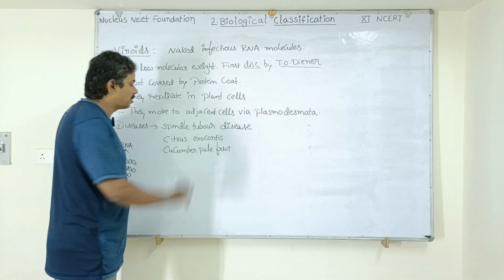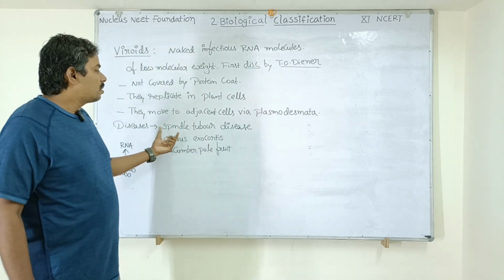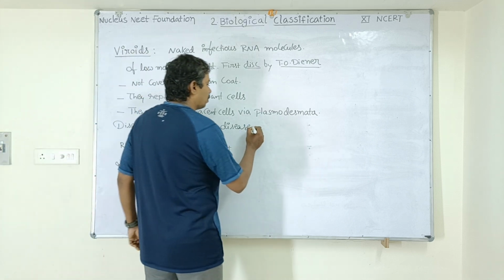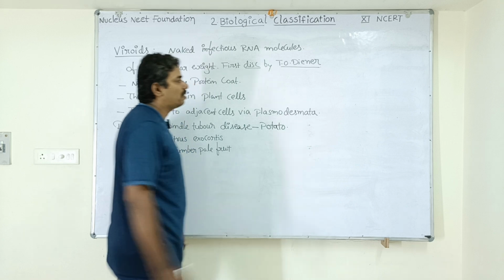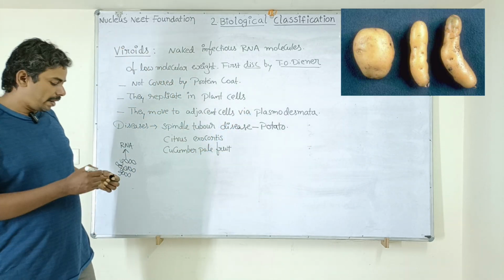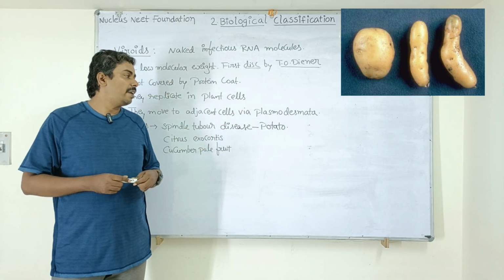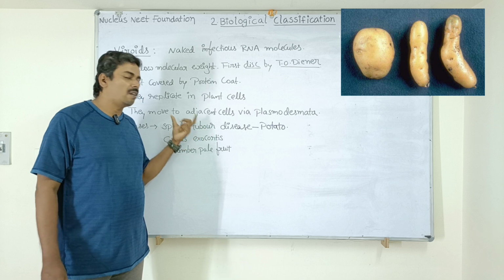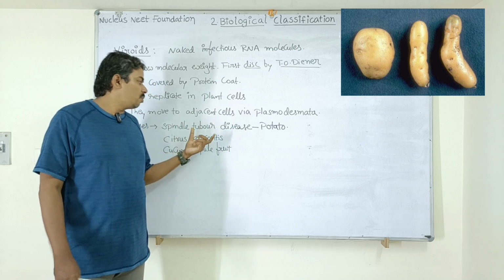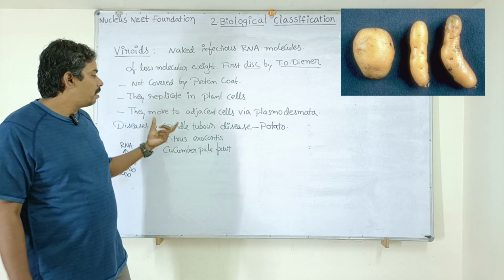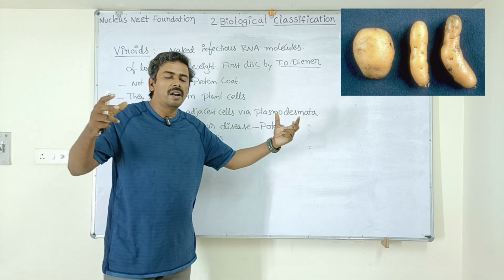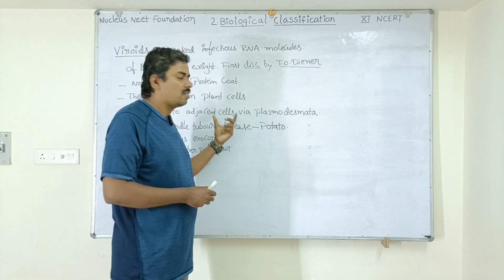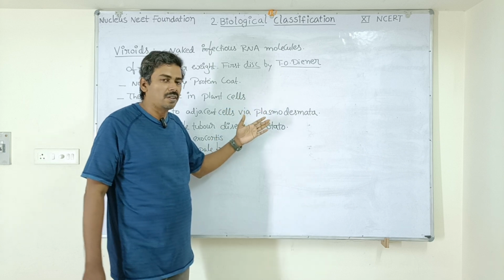Spindle tuber disease. This is a disease which is seen in the potato plant. You can see the picture of the potato infected by this particular viroid. Spindle tuber viroid causes spindle tuber disease in potato. The potato becomes long and spindle shaped because of this viroid infection. You can see the picture here.